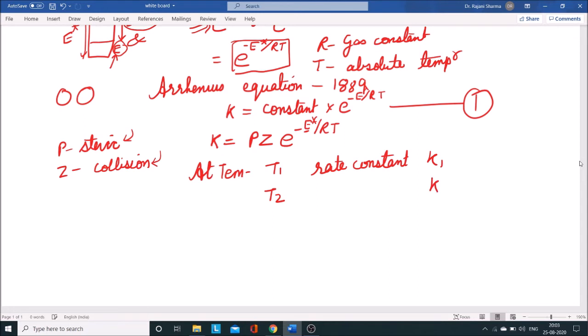Now simply, as this is in the exponential form, I will express this equation 2 in the log form.